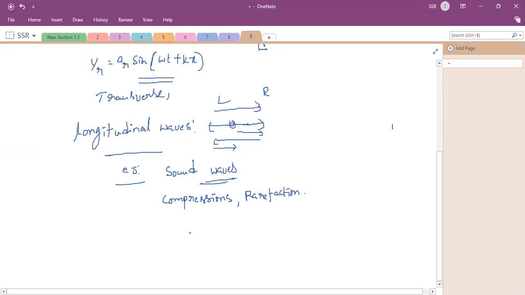Now, once it reaches a rigid end, what happens? This is the same as going from a rarer to a denser medium.